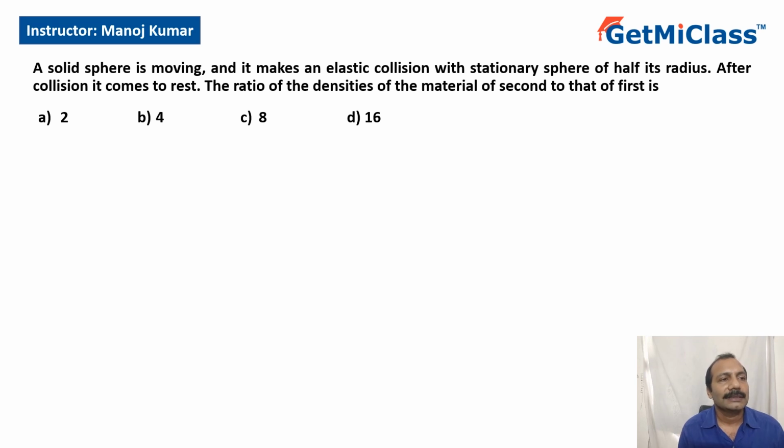This question says a solid sphere is moving and it makes an elastic collision with a stationary sphere of half its radius. After collision it comes to rest. The ratio of the density of the material of the second to the first is?